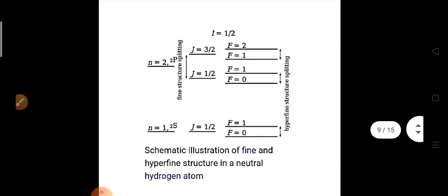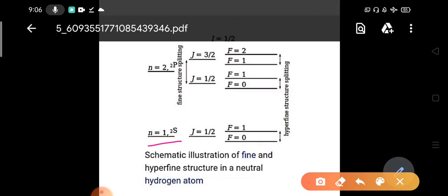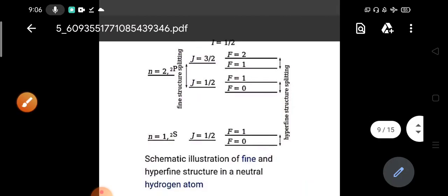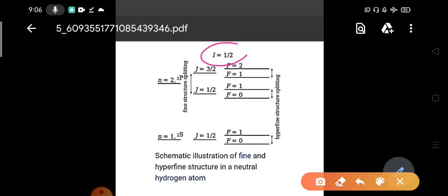So this is the schematic illustration of fine and hyperfine structure in a neutral hydrogen atom. So n equals 1 level, n equals 2 level, so j is half, and j can be split into half and 3 by 2 for the p level. These are the fine structure splitting. And now the hydrogen atom nucleus has nuclear spin I equals half.